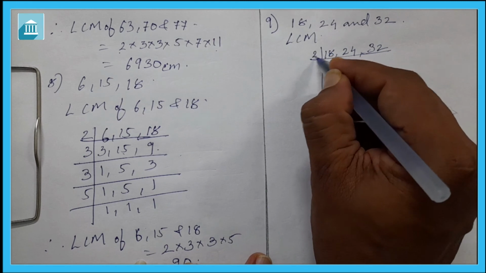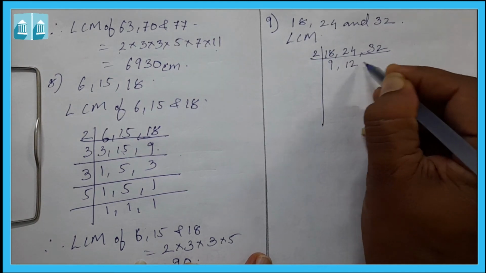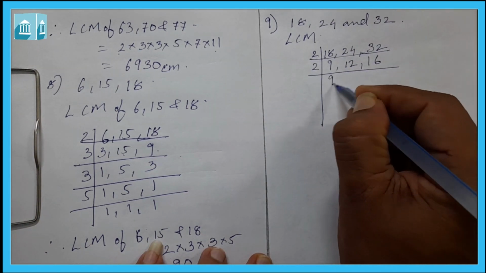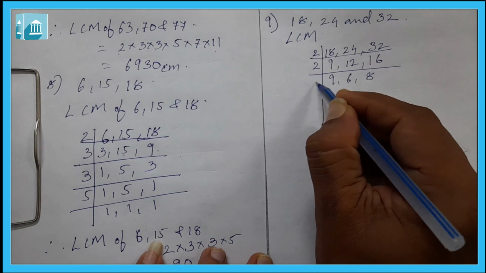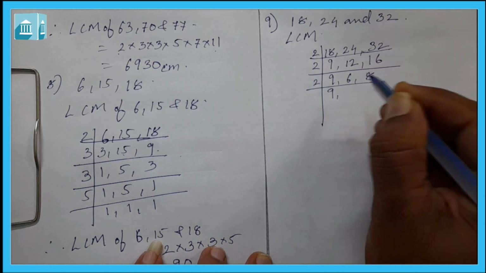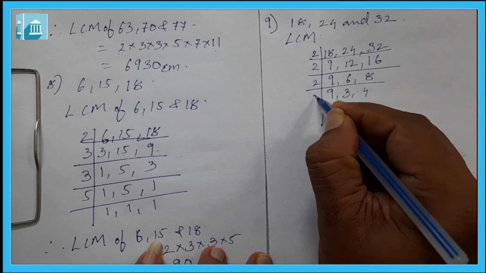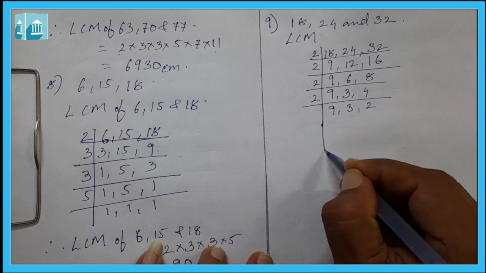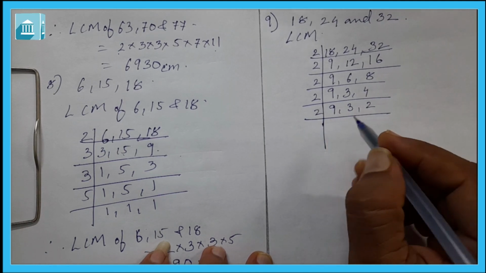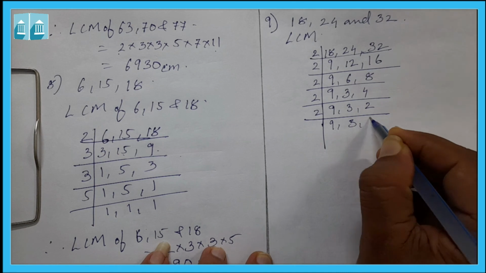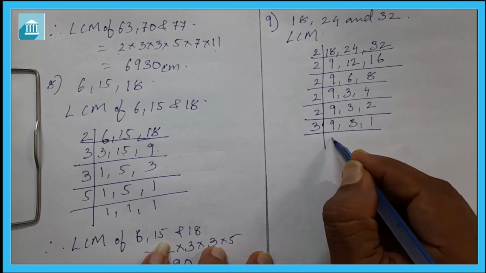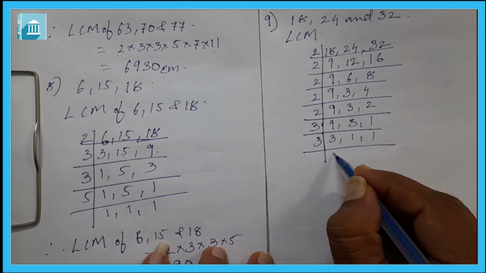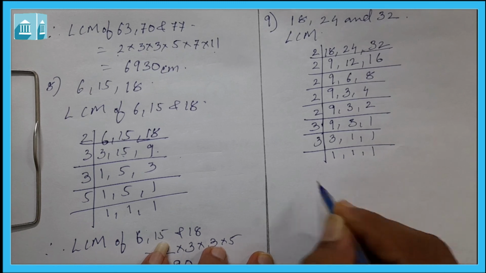That will be 2. Then it will be 9, 12 and 16. 9, 12 and 16. Then again divisible by 2. 9 will remain as it is. 6, 8. Again divisible by 2. So 9 will remain as it is. 3, 4. Again by 2. Then 9, 3, 2. Again divisible by 2. Then it will be 9, 3 and 1. Now it is divisible by 3. So 3, 1. 1 again divisible by 3, then it will be 1, 1, 1.